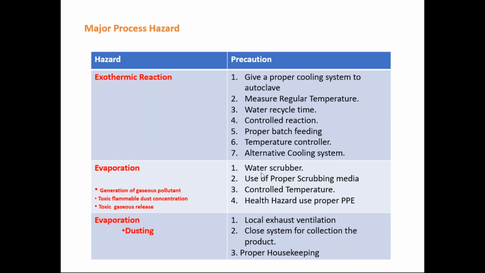That is the scrubber system. Use proper scrubbing media: depending on the requirement, we adopt water, sodium hydroxide, potassium hydroxide, etc. Then control temperature, because in evaporation unless you increase the temperature we can't separate the water from the thin liquor, but we have to control that temperature also.